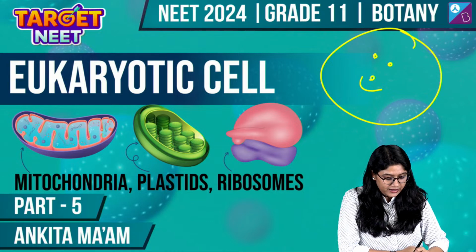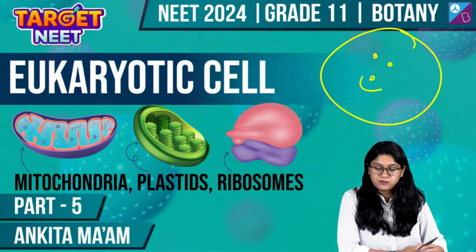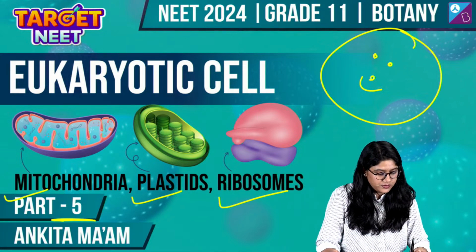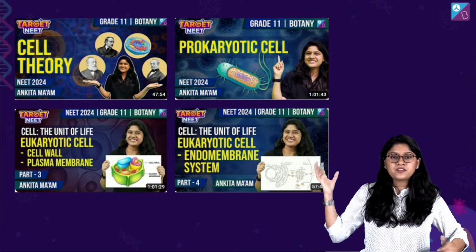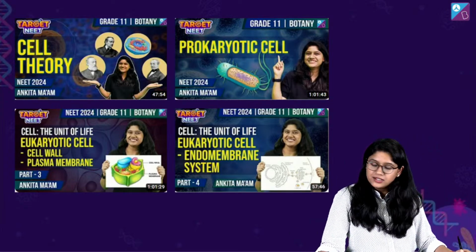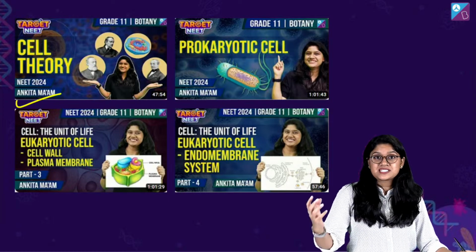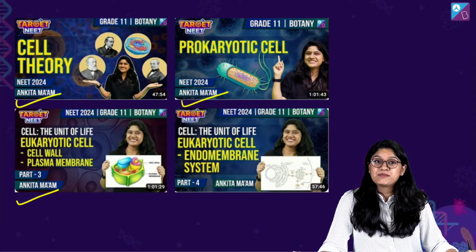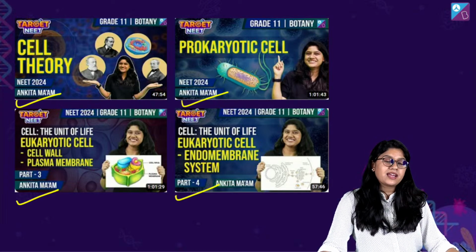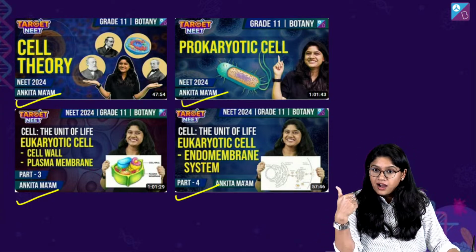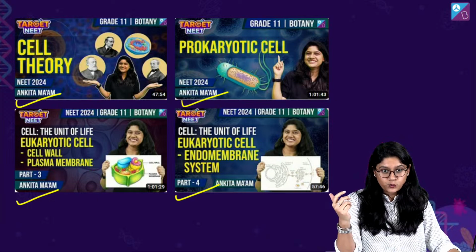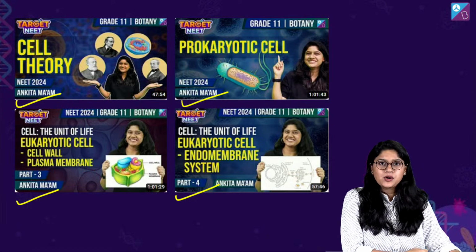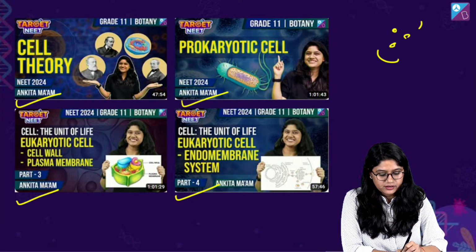Okay, चलिए. Now everyone, what we'll do, we'll start with our session. Now this is part 5 where we are discussing the mitochondria, plastids and ribosomes. And before this particular part, we have 4 sessions already on the channel. In the first part, we discussed the introduction of the cell theory and the prokaryotic cells. Then in the third part, we discussed the cell membrane and the cell wall. Then we discussed the endomembrane system which includes the ER, Golgi bodies, vacuole and the lysosomes. So if you're new here and haven't watched any of these sessions, please go on the channel and you will be able to find these videos.